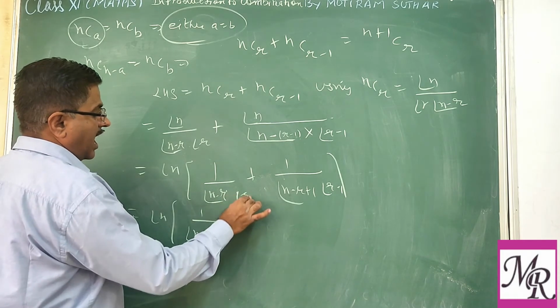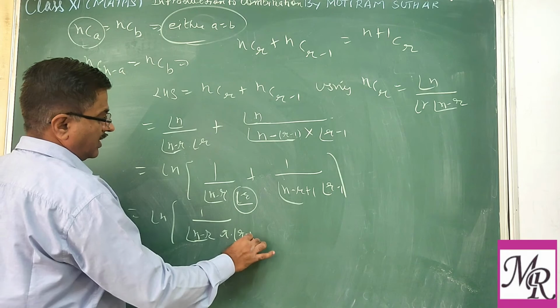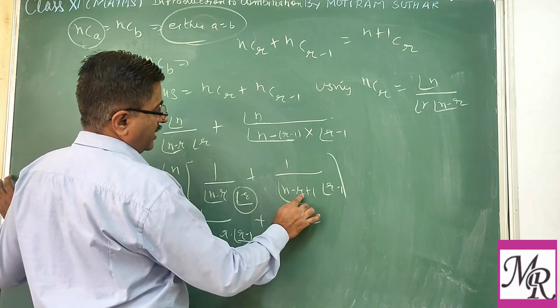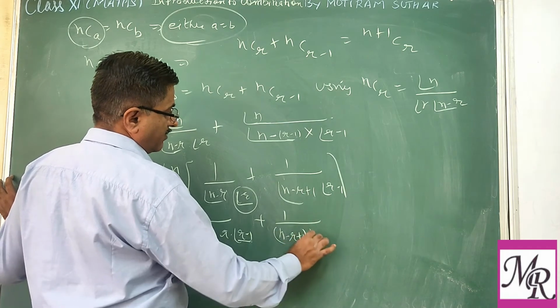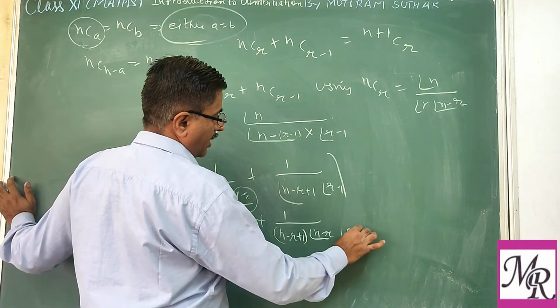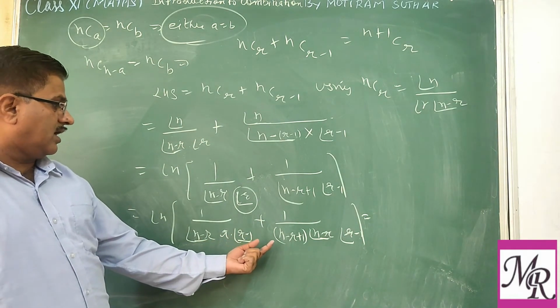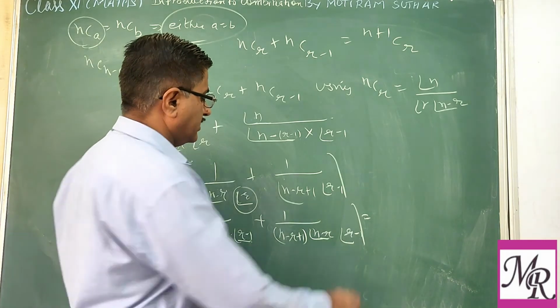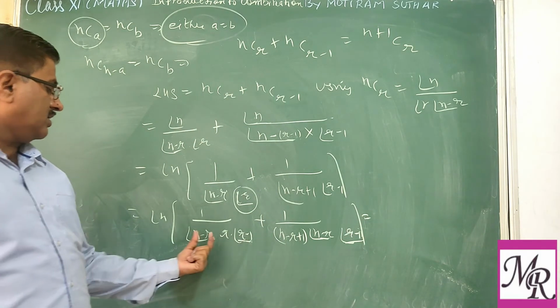Factorial r can be written as r into factorial (r minus 1), and factorial (n minus r plus 1) can be written as (n minus r plus 1) into factorial (n minus r). Now you can take common factorial (r minus 1), and factorial n.